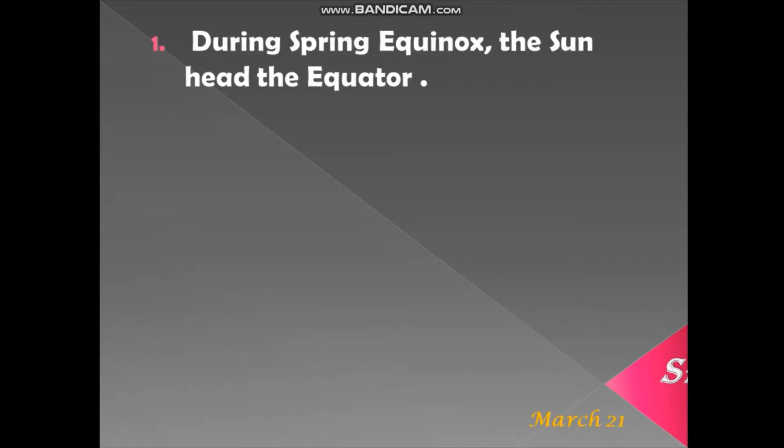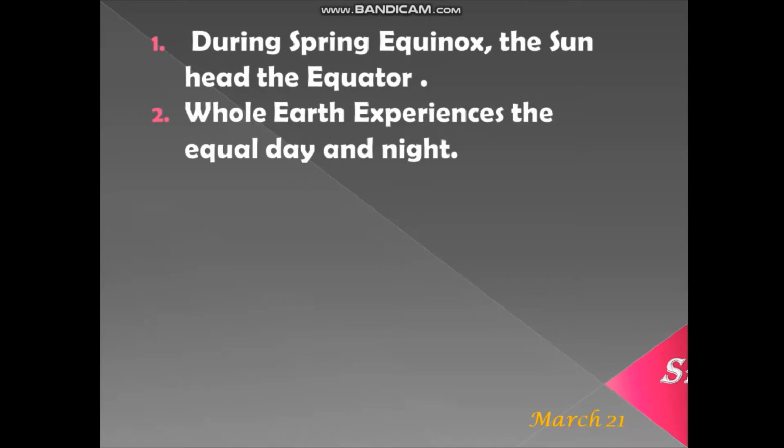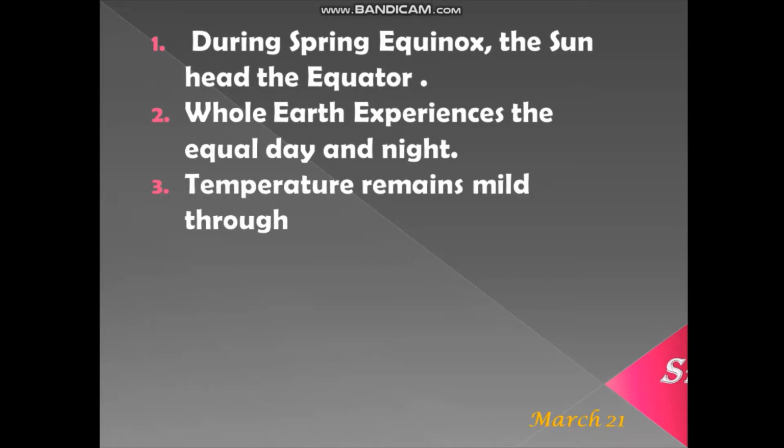Now, spring equinox on March 21st. During spring equinox, the sun is overhead at the equator. The whole earth experiences equal day and night. Temperature remains mild. This position is called spring or vernal equinox.